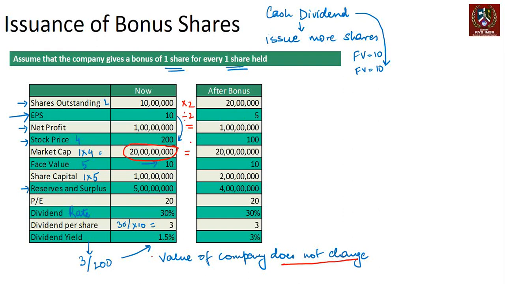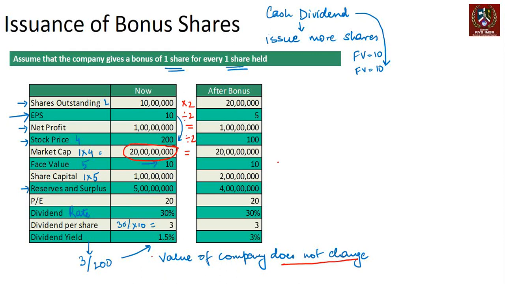EPS becomes half. And if the value remains the same and you are multiplying the number of shares to get the value, then obviously stock price 1 into 4, this also has to become divided by 2. So the share price halves.